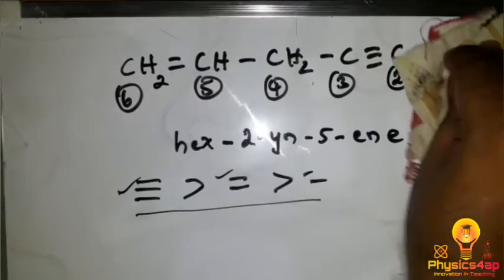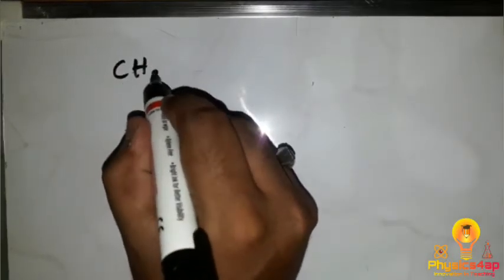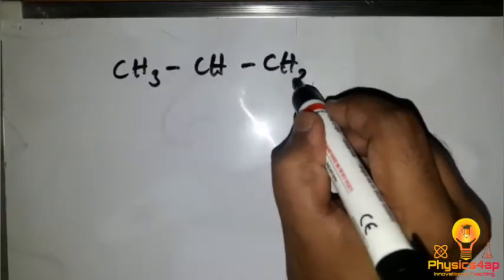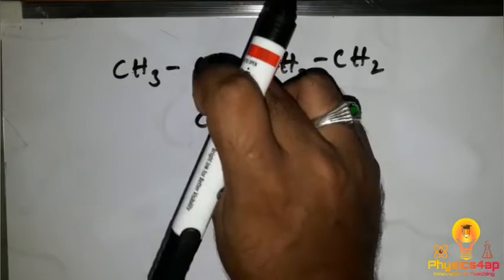Now let's move on to another example. Today in this video we will go for the simple ones, and the complex compounds will be covered in the next episode. CH3, CH, CH2, CH2, Cl, chlorine.